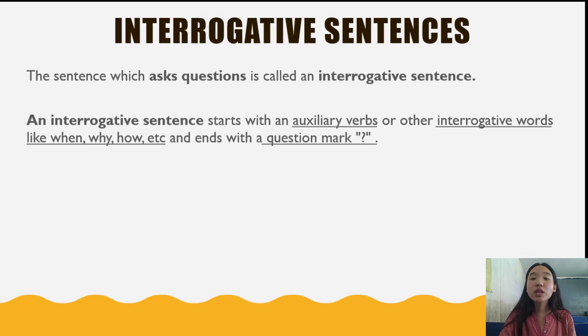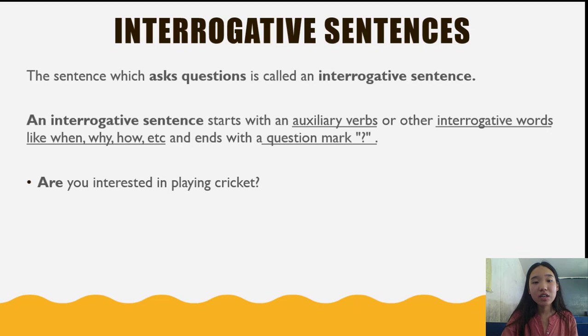Similarly, where do you live? This is also an interrogative sentence because I am asking someone about where he lives, and the sentence has begun with an interrogative word, which is where, and has obviously ended with a question mark. Also, another example, has he done his homework? Here the sentence has begun with an auxiliary verb, has, and obviously ended with a question mark.